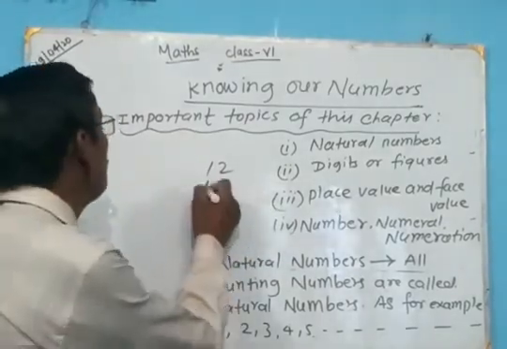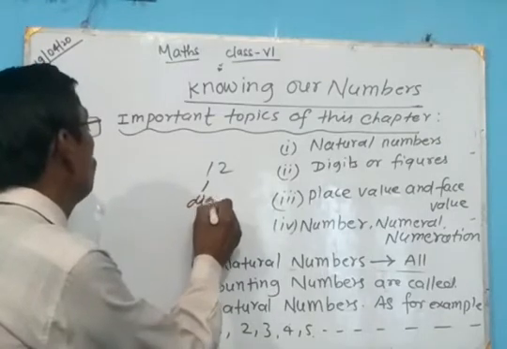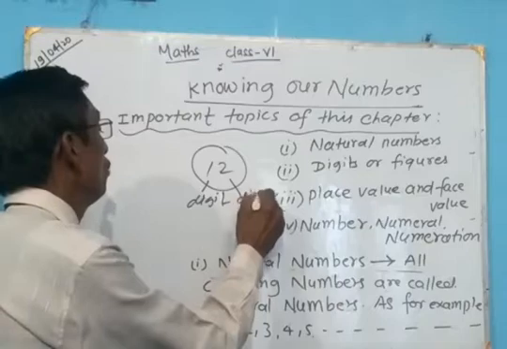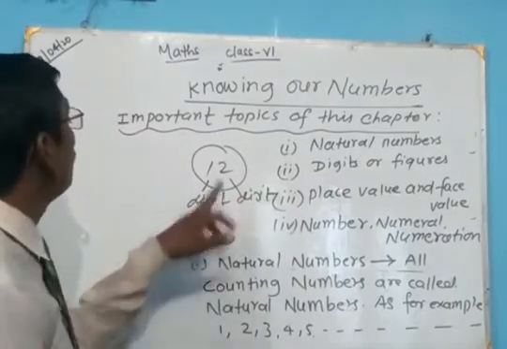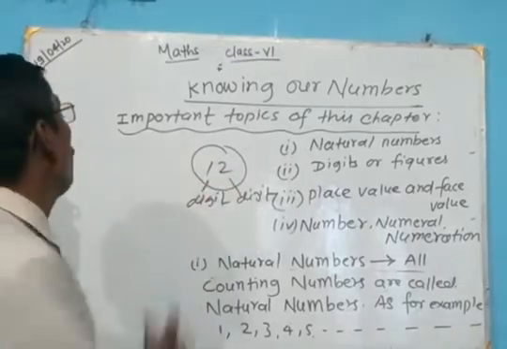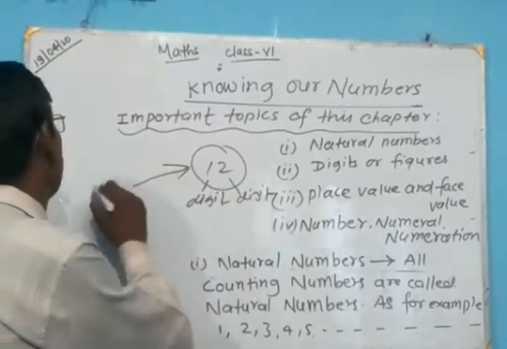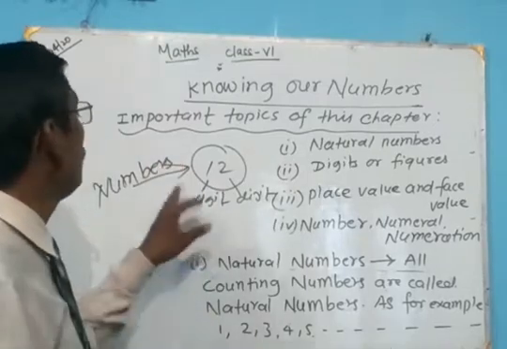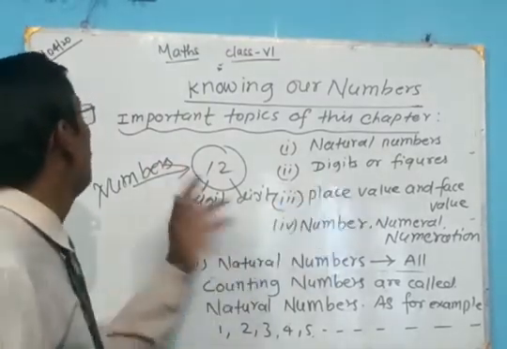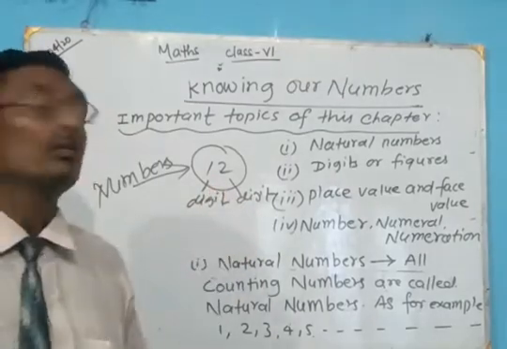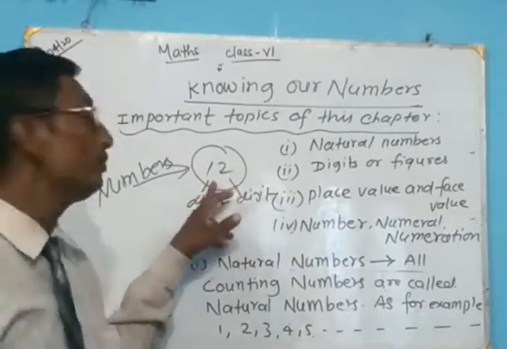So each is separately called a digit, and what is made by these digits 1 and 2 is called a number. So there is a big difference between digits and numbers. Digits are the counting numbers by which any number is written.